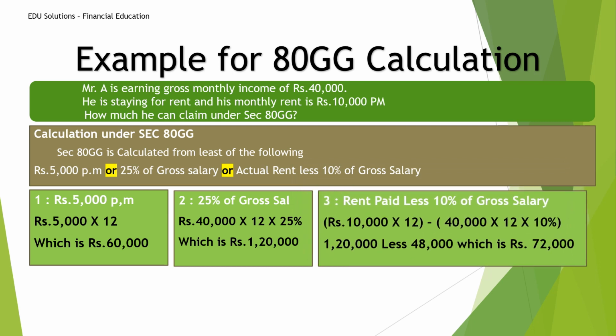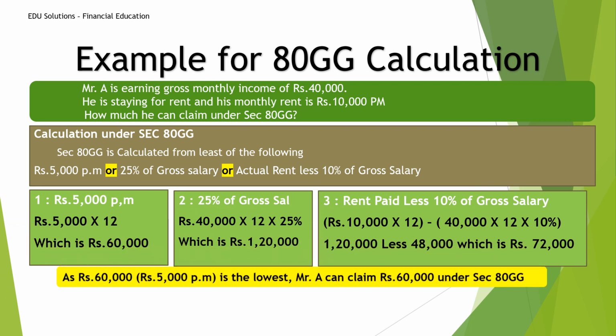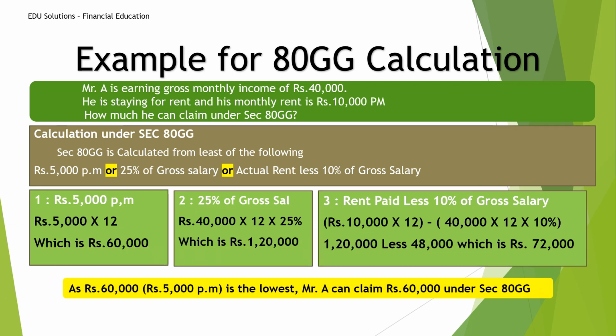Now for the third criterion, rent paid less 10% of gross salary. He is paying monthly rent of 10,000, so annually he is paying 1,20,000, less 10% of his gross salary. That means 40,000 into 12 into 10%, which is 48,000. So this comes to 72,000. As you can see, case 1 is lower. As 60,000 is the lowest, Mr. A can claim 60,000 under section 80GG. So at any cost, the 80GG deduction will not exceed rupees 60,000; it will be 60,000 or below only.